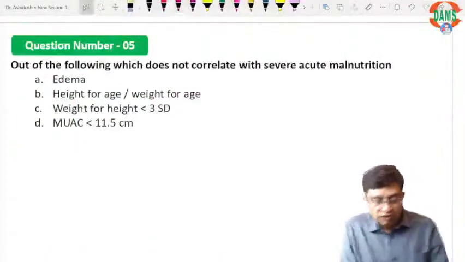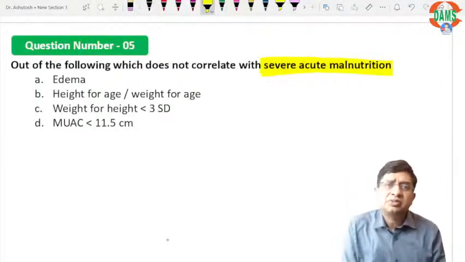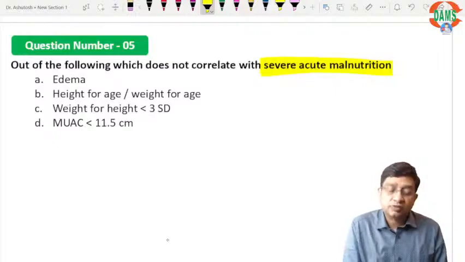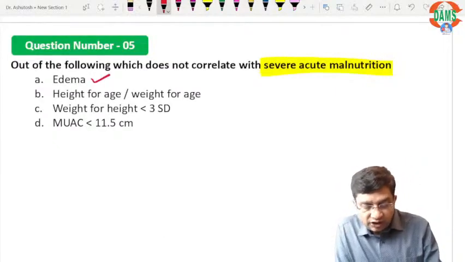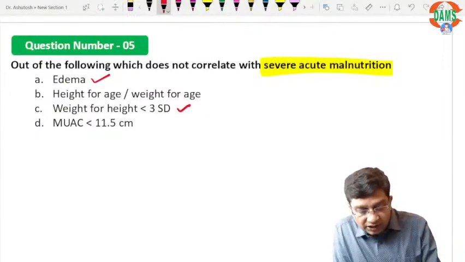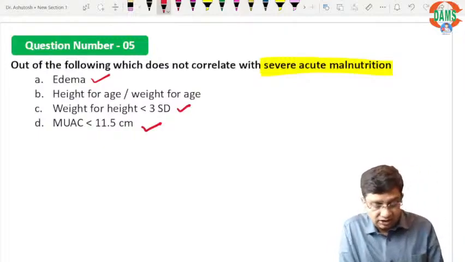Out of the following, which does not correlate with severe acute malnutrition? SAM is a very, very important topic for the INICET exam as well as for the NEET exam. Yes, presence of edema, weight for height less than -3 standard deviation score, mid upper arm circumference less than 11.5, all 3 are criteria.